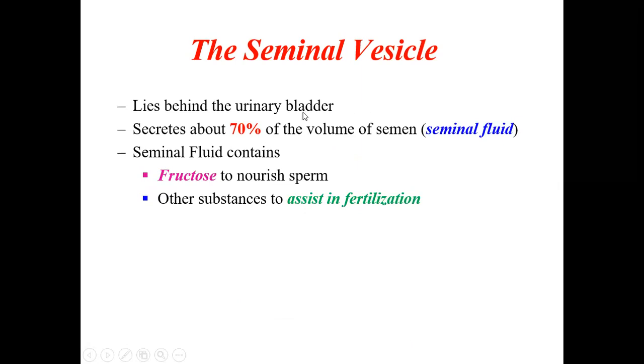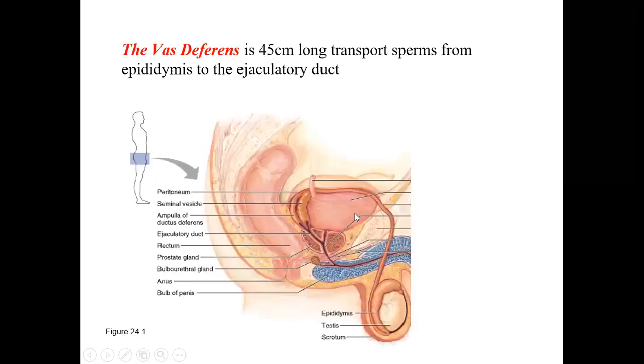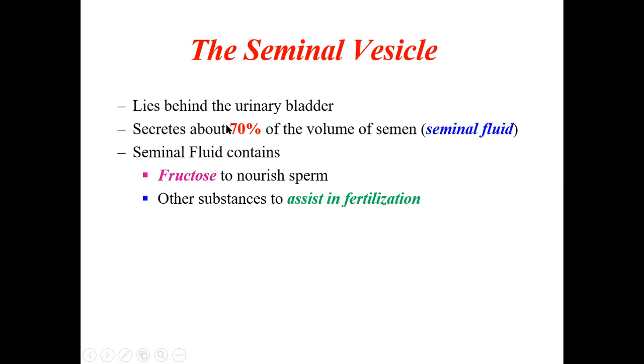The seminal vesicle lies behind the urinary bladder. Here you can see this is the urinary bladder. It lies behind, at the base of the bladder here, and secretes about 70% of the volume of the semen. So that's why it is called the semen, because 70% of the secretion in the semen will be from the seminal vesicles.